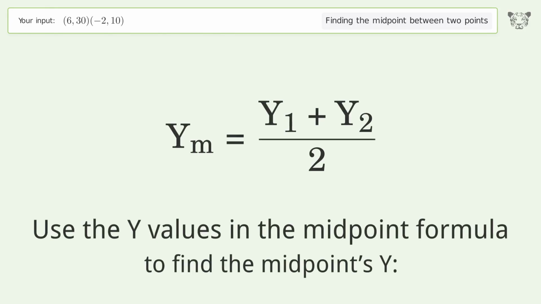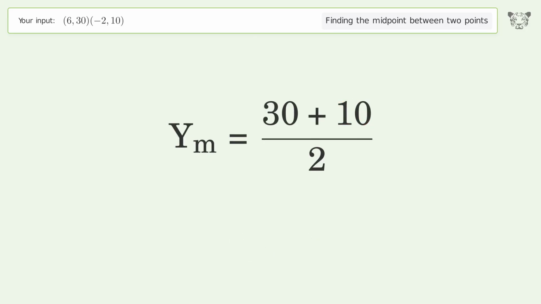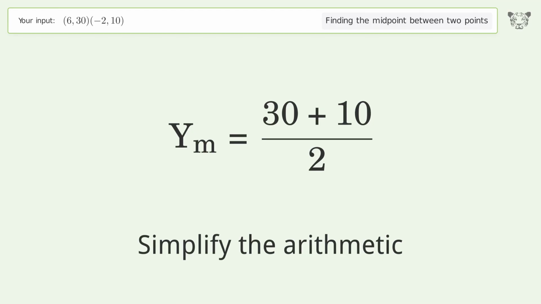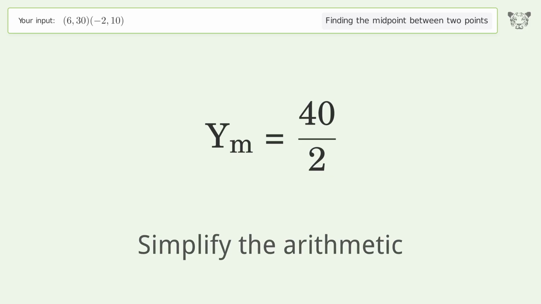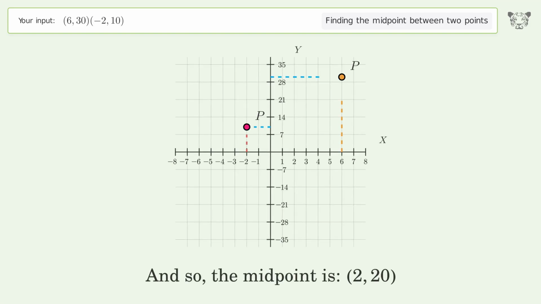Use the y values in the midpoint formula to find the midpoint's y. y1 equals 30. y2 equals 10. Simplify the arithmetic. And so, the midpoint is 2, 20.